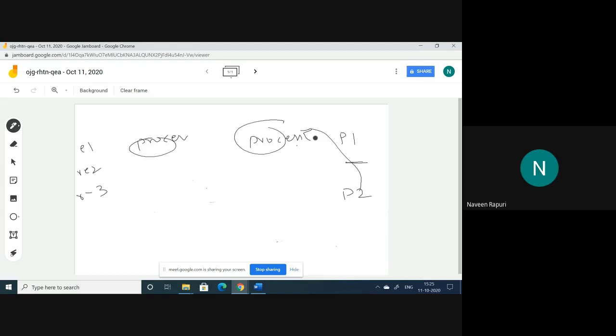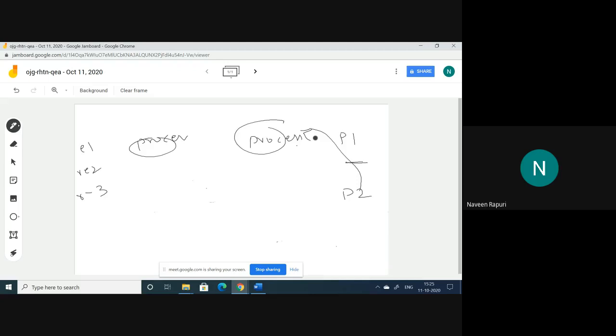Finally, the definition of the operating system is an interface between the user and computer. The user can get convenience with the help of the operating system. He can interact with the computer, and in the same manner the efficiency also increases with the help of the operating system. So this is the brief introduction and the definition of the operating system.